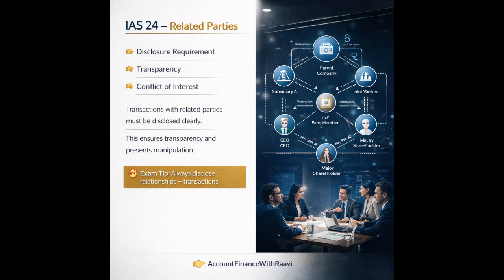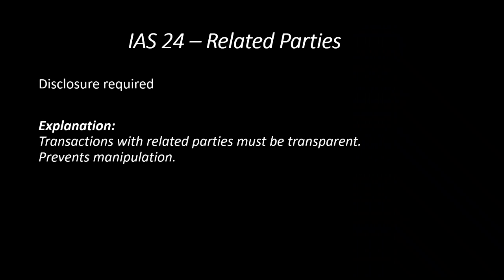Then IAS 24, which mainly focuses on related parties. The main objective of this standard is to provide transparency and to eliminate conflict of interest. So the transactions with related parties must be transparent. For example, let us assume that the company is paying an honorarium to the spouse of a director, then it comes under related party transactions. Always remember that IAS 24 makes it mandatory that if any related party transactions exist, they need to be disclosed separately.